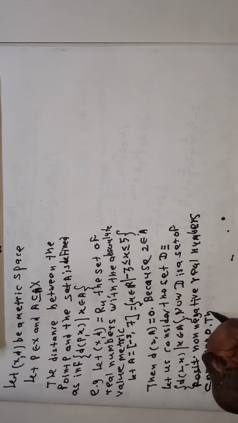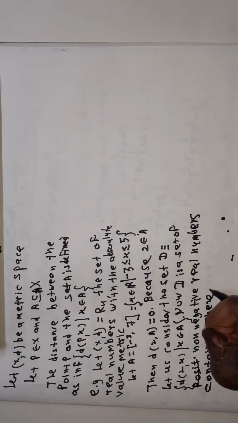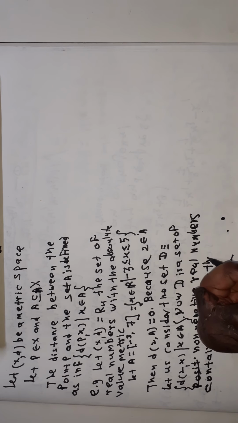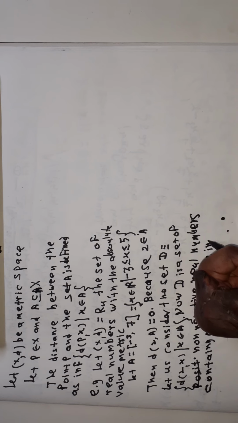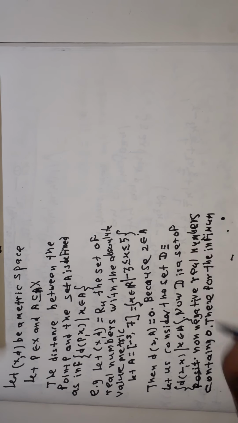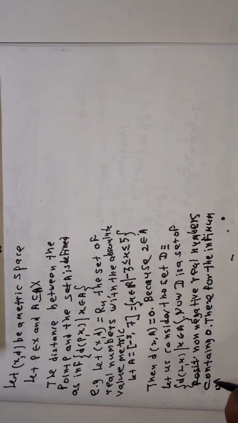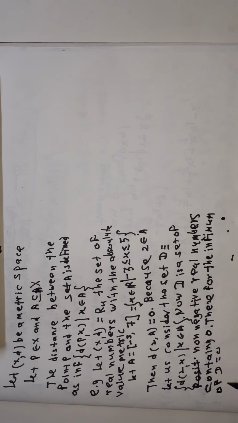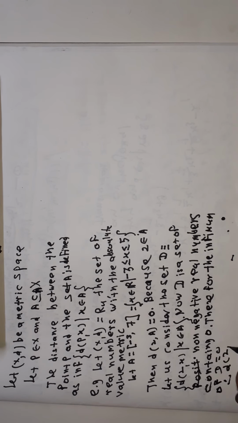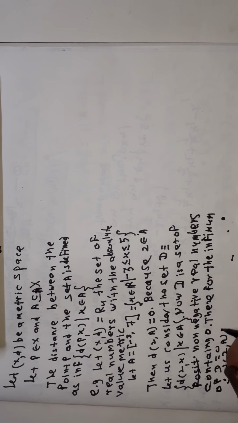Therefore, the infimum of D is equal to 0, and therefore by definition the distance between 2 and A is equal to 0.